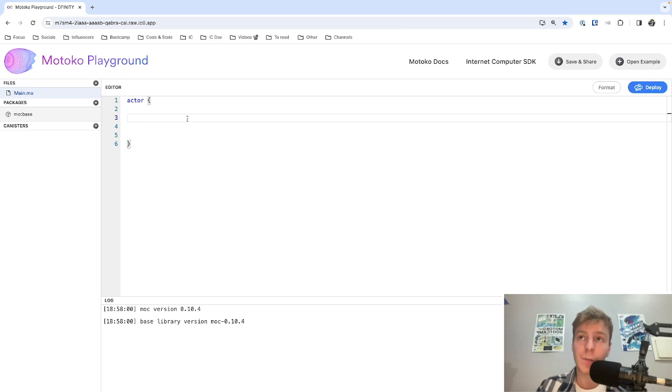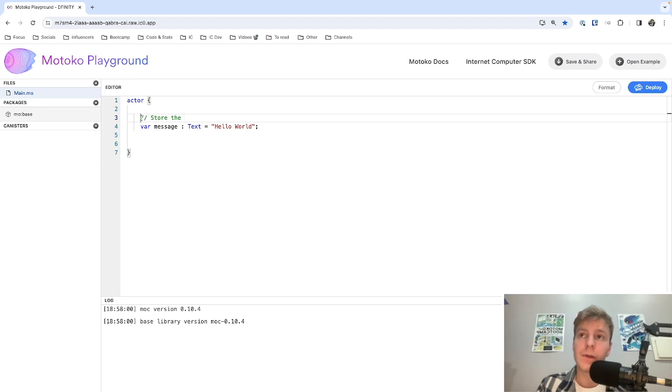The first variable that we want to define is the message. We need to use the keyword var, because in Motoko, variables defined with var are mutable. But variables defined with let, as I've done previously, are not mutable, they are immutable. Immutable means that you can never change the variable. In the case of the message, we want to be able to change it, so we use var. We can specify the type of type text, and we can set an initial value for the message. At the end of any variable declaration in Motoko, you need to add a semicolon. And that's our first variable.